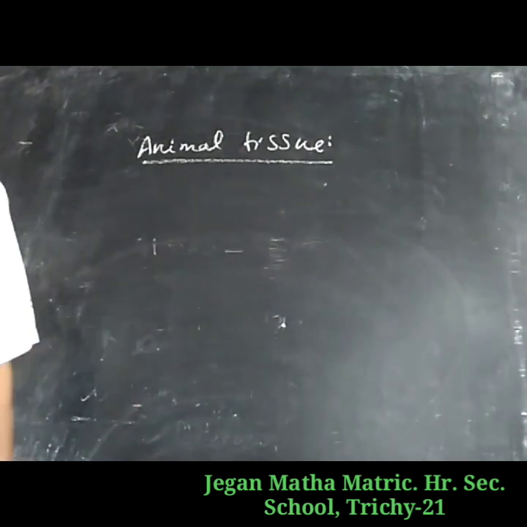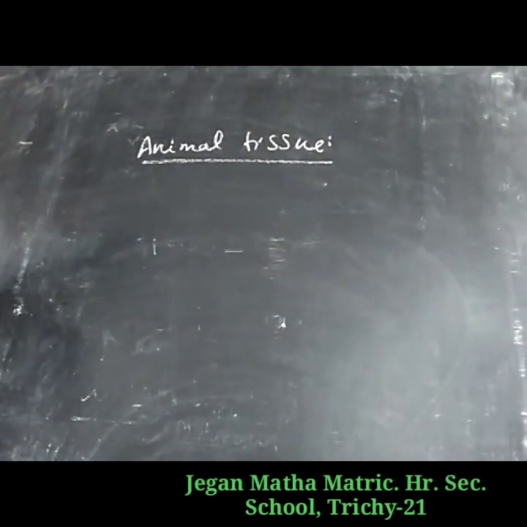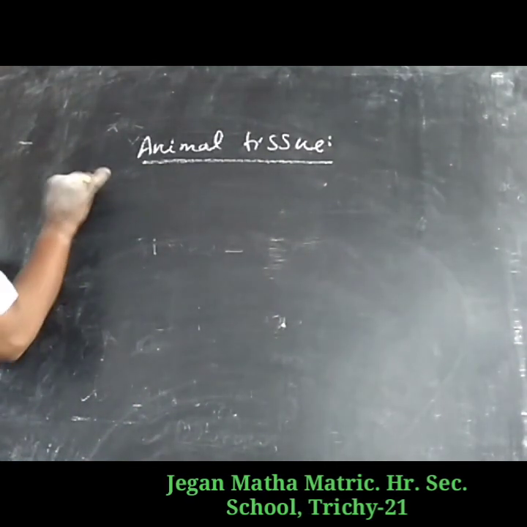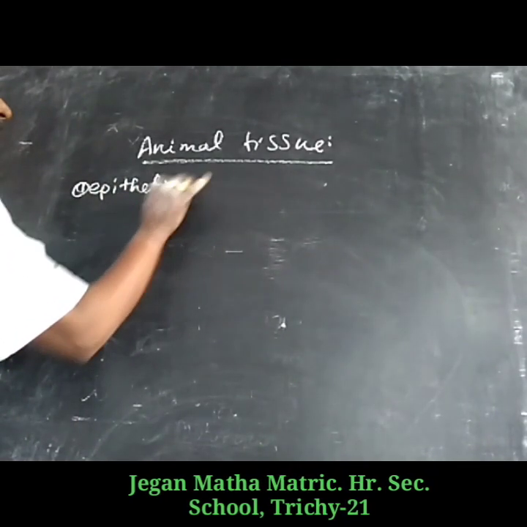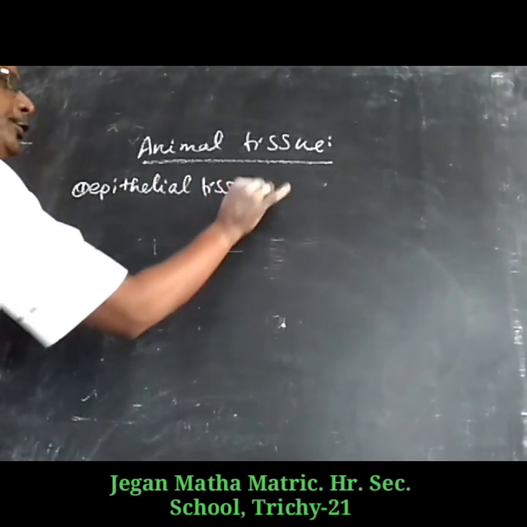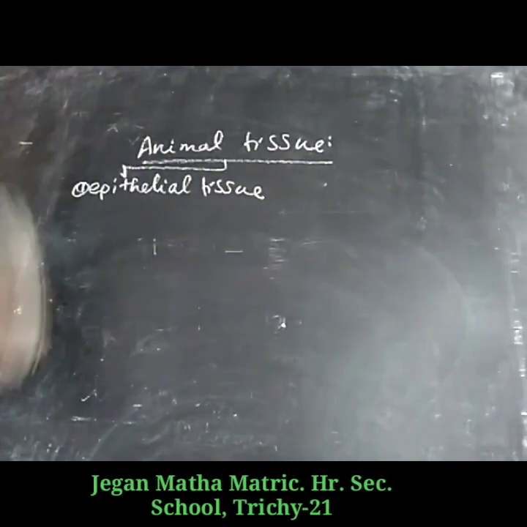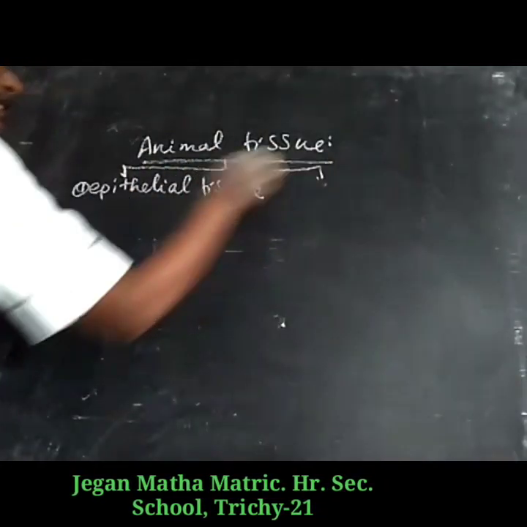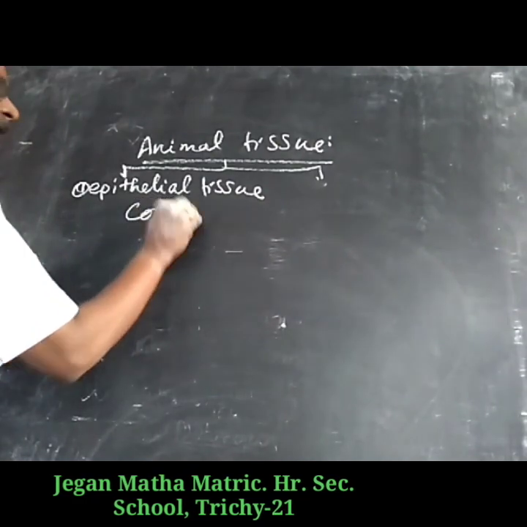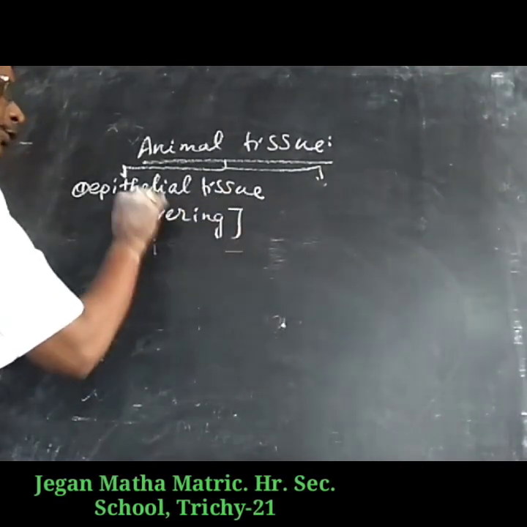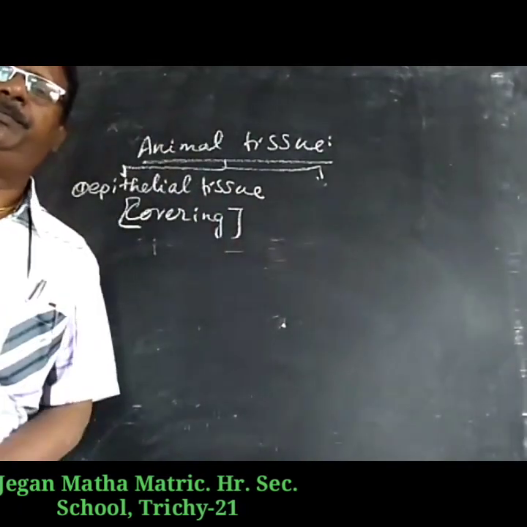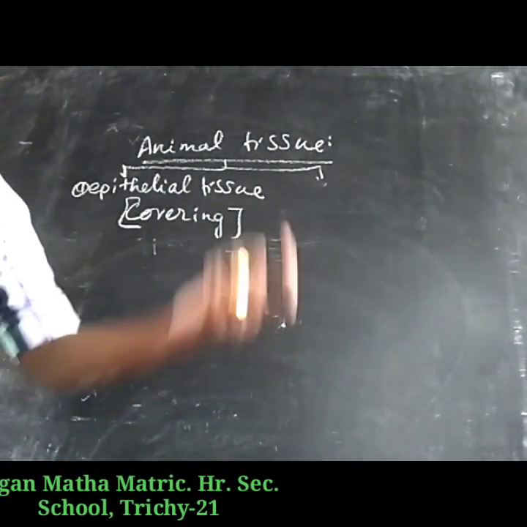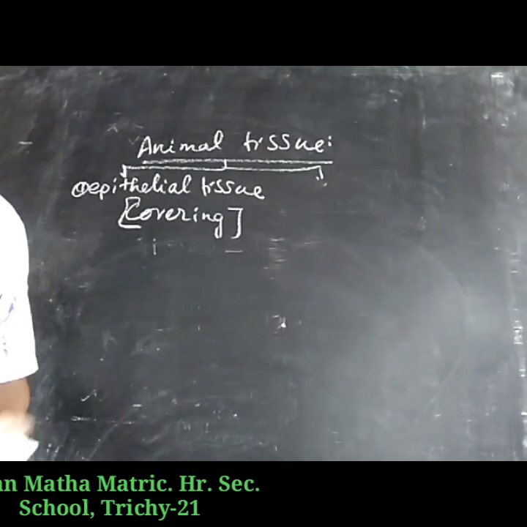One is epithelial tissue. The epithelial tissue is also called the covering tissue, as it covers most of the organs.